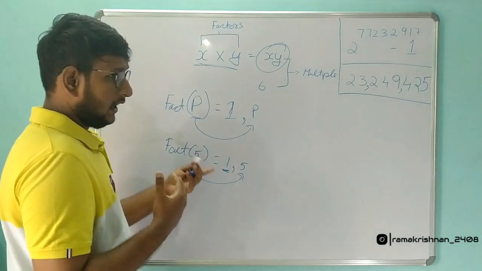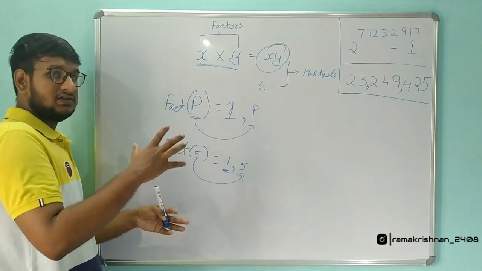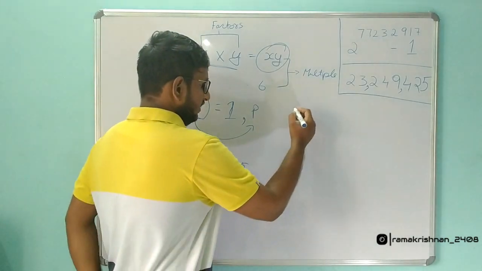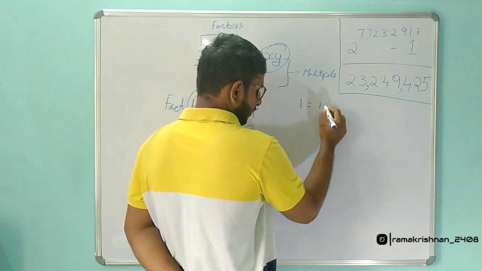Okay, so let's see what the prime numbers can be. For example, we take 1. So 1 can be written as 1 into 1.